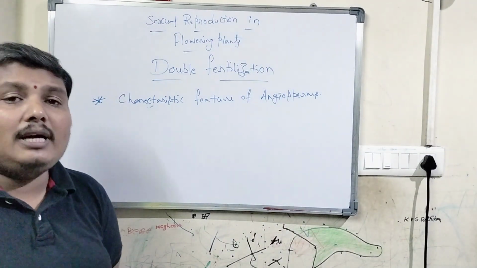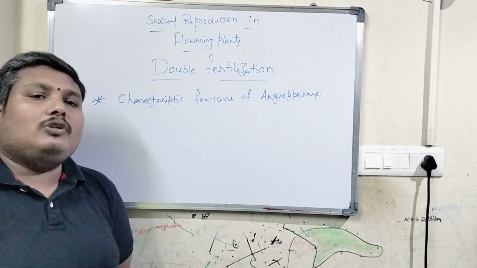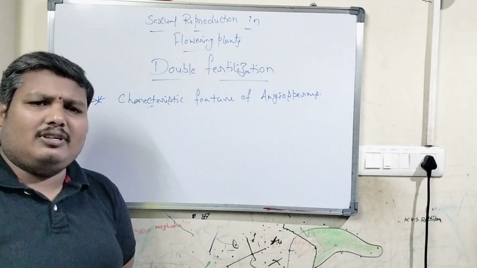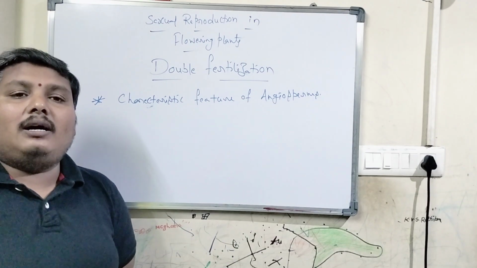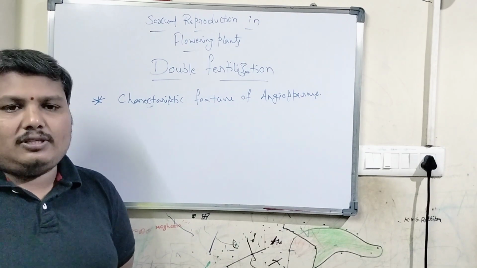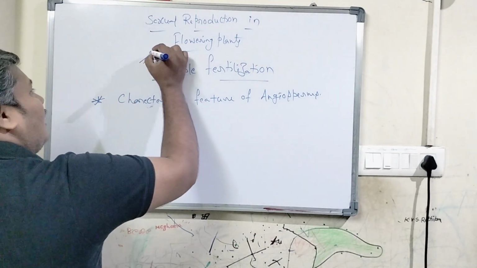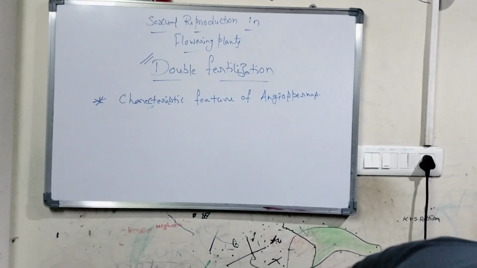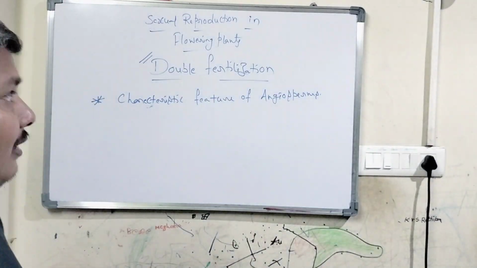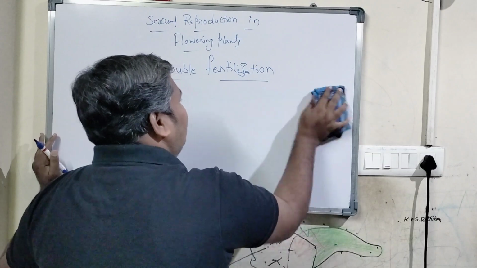Exclusively, this is a feature that we can see only in angiosperms, whereas gymnosperms and lower plants like pteridophytes do not perform this kind of double fertilization in their sexual life cycle. So what is double fertilization, and why is this name given to the phenomenon? Let me explain what double fertilization is and where it takes place in the life cycle of an angiospermic plant.